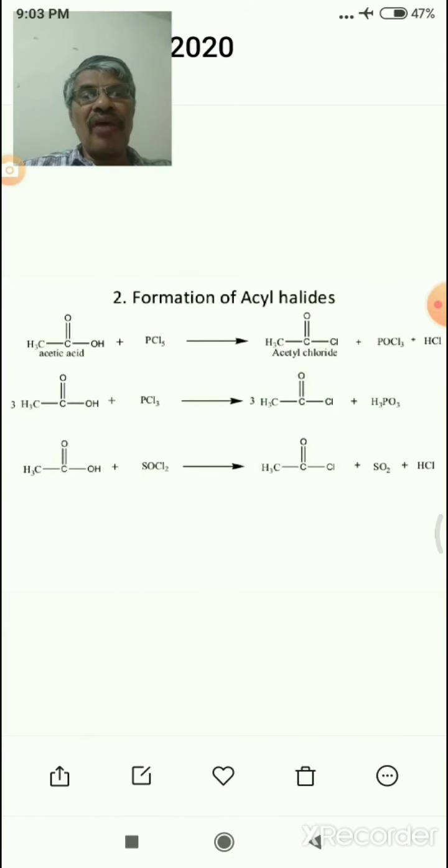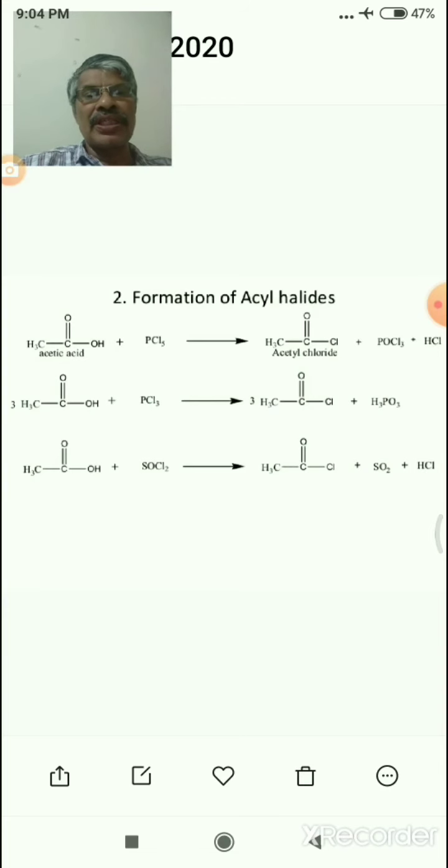Formation of acyl halides. Acyl halide means RC=OCl. For example, acetic acid, that is CH3COOH, on reaction with PCl3 or PCl5 or thionyl chloride, we can get acetyl chloride.